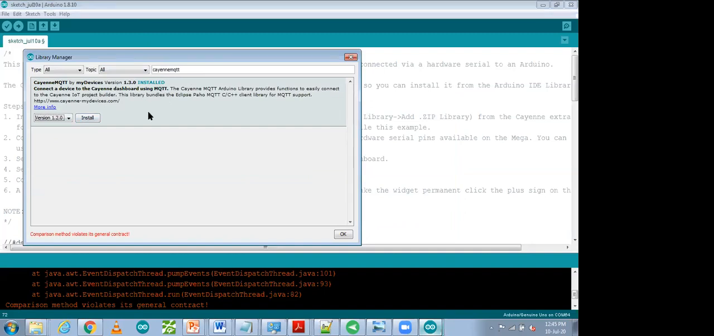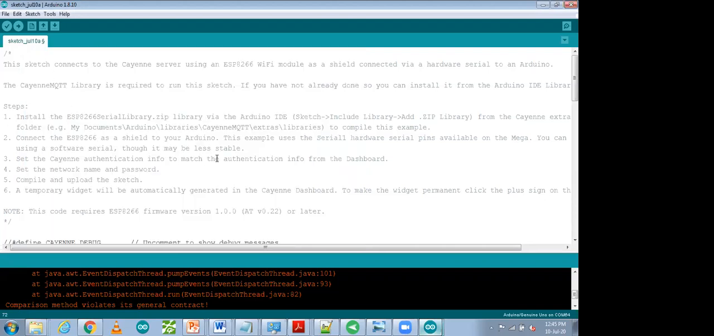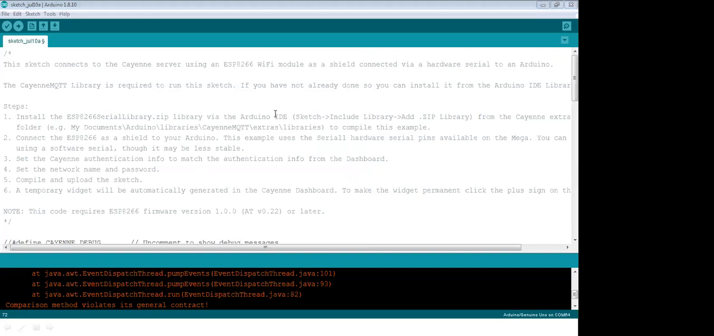So after installing it, we make it okay, and your library will get added in your Arduino. Your library is added, but you have to add one more library for the Wi-Fi module, because we are going to use Arduino plus Wi-Fi. For that you have to add one more library. Which library do you have to use? That is mentioned over here in step 1.